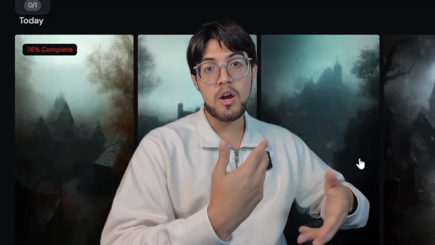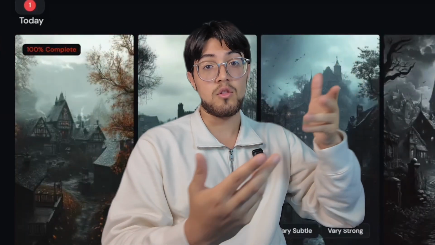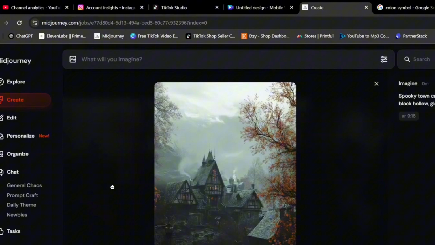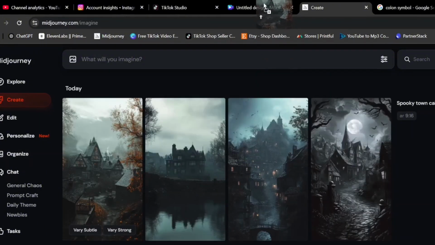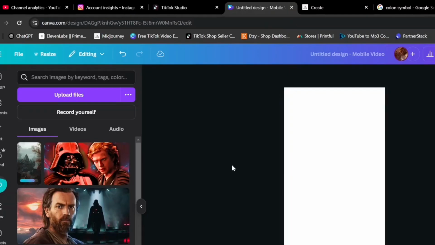You might have to generate a couple times to have it put out the images that you have in your head or what you think looks good. But I'm happy with this first image here. And what I love about this is all you have to do is hold it, drag it, go to the tab where you have Canva and drop it right there. So you don't even have to save the images onto your computer and then have a whole bunch of pictures on your freaking computer.